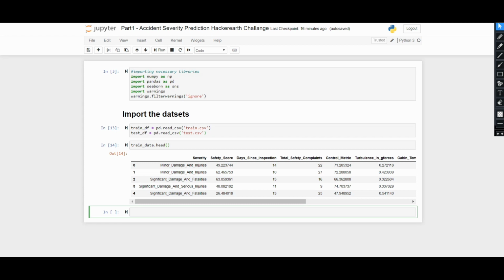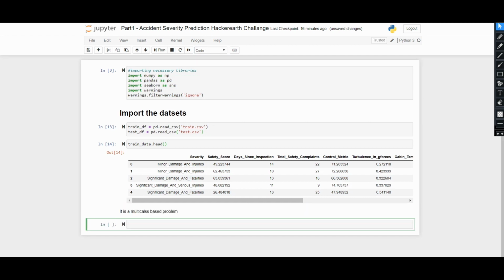So as you can see, there are several classes in the severity column, so it is a multi-class classification problem. You need to find out first what type of problem it is, then approach the solution. So it is a multi-class problem. Let's see the data.